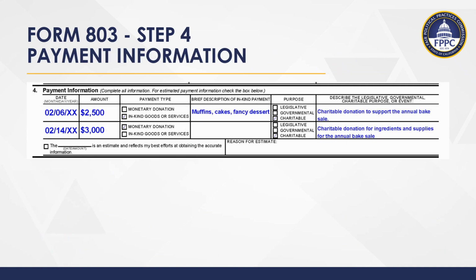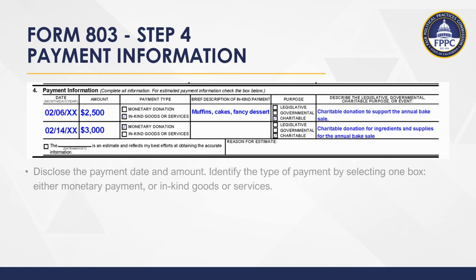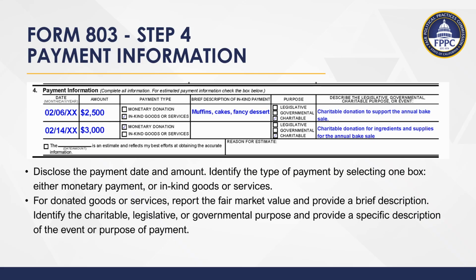Step 4 is to complete the payment information. Disclose the payment date and amount. Identify the type of payment by selecting one box, either monetary payment or in-kind goods or services. For donated goods or services, report the fair market value and provide a brief description. Identify the charitable, legislative, or governmental purpose and provide a specific description of the event or purpose of payment. On the next slide, we will cover how to report estimates for payments.